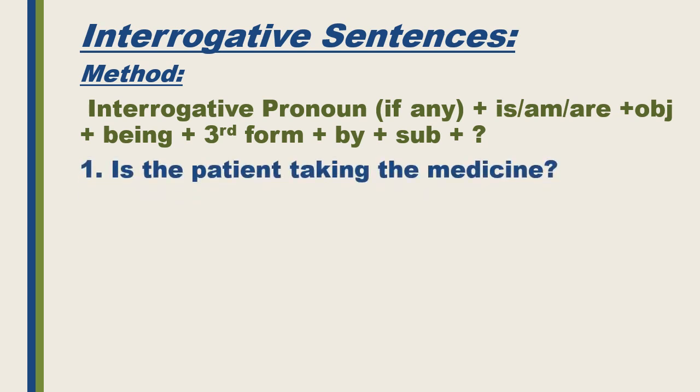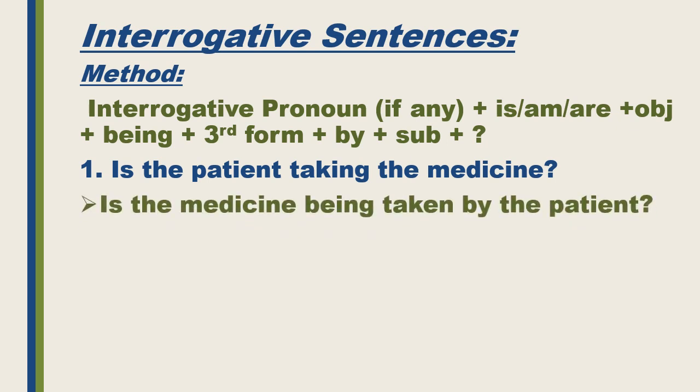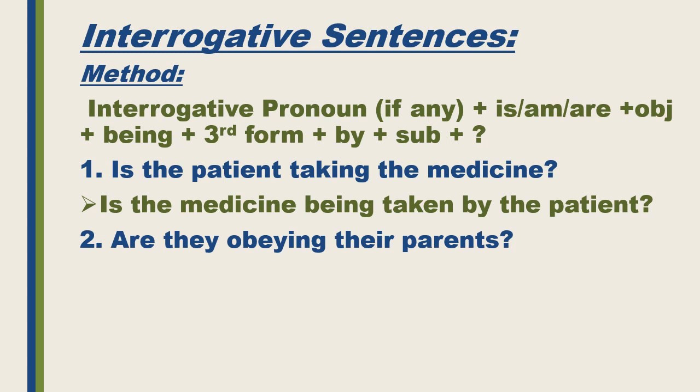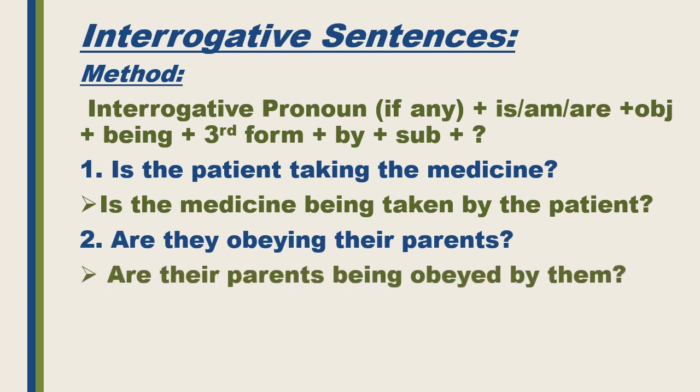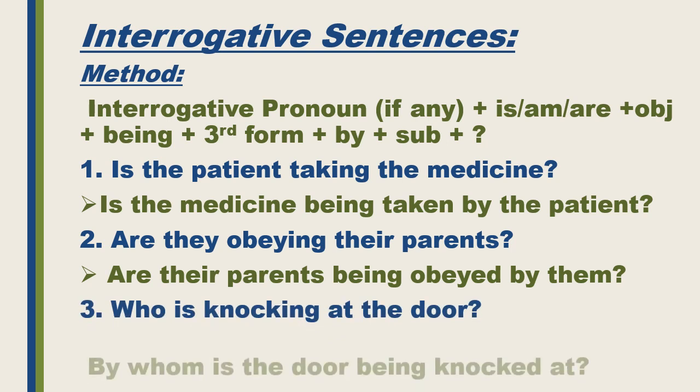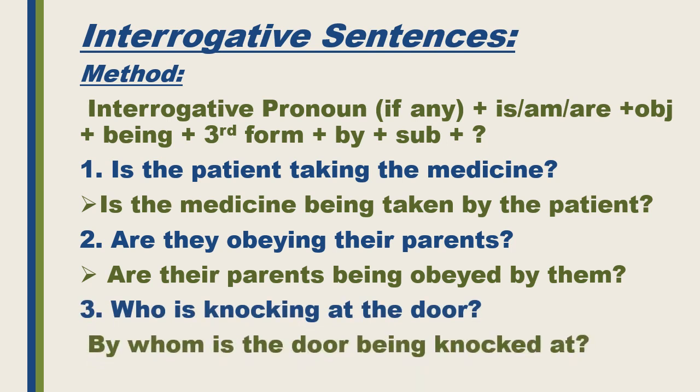The first sentence is, is the patient taking the medicine? Is the medicine being taken by the patient? Are they obeying their parents? Are their parents being obeyed by them? Who is knocking at the door? By whom is the door being knocked at? Now one thing keep in mind, that when there is who as an interrogative pronoun in the sentence, then we shall write by whom in the passive voice. Okay, the sentence will be, by whom is the door being knocked at?